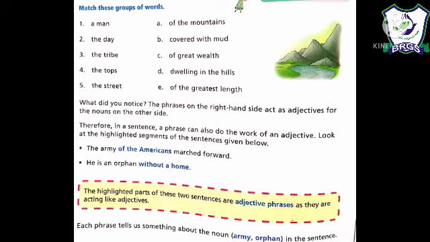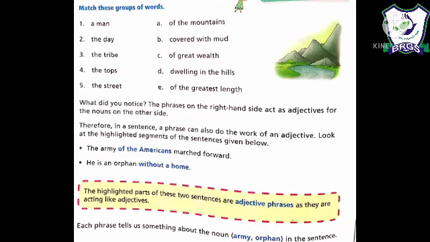ठीक है, एक sentence में वैसे तो adjective एक ही होता है and there can be more than one adjective, but they are single words. But sometimes in a sentence, a group of words can also act like an adjective. So the group of words or the phrase which acts like an adjective is known as an adjective phrase.